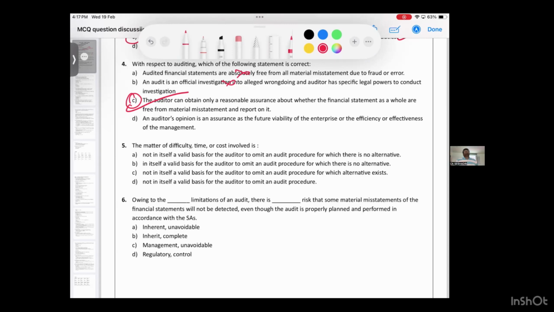How can you tell? I'm unable to complete the audit. It's very difficult. Sorry, I can't complete my audit. How can an auditor tell like that? Because it's not valid. Because எனக்கு audit procedure பண்ண முடியல. I omitted the audit procedure. Why? எனக்கு difficulty-ஆ இருக்குது அப்படின்னு சொல்ல முடியுமா? முடியாது. It's not a basis. Oh my God, there is no time. I cannot do the audit procedure. Can I tell like that and escape? Can an auditor give such excuses? No, it's not a valid basis.